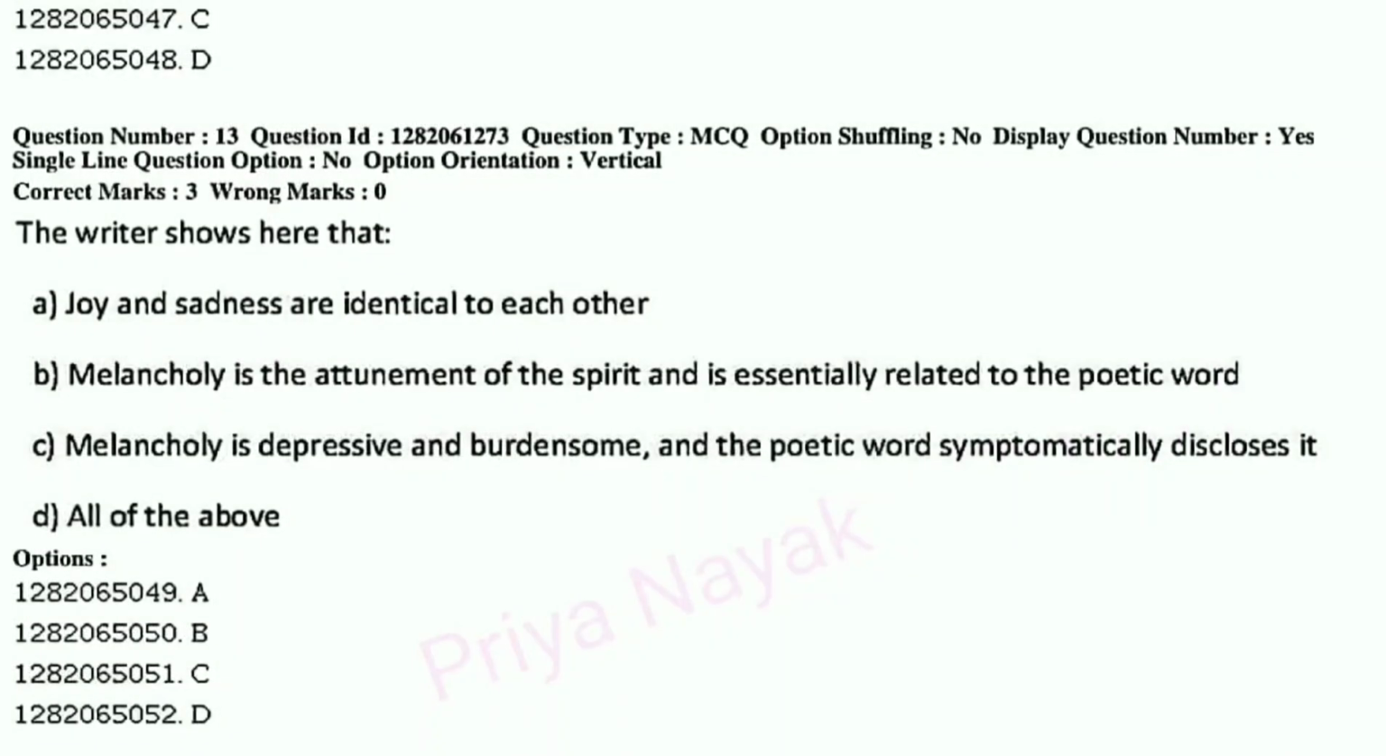Then question number 13. The writer here shows that A, joy and sadness are identical to each other. B, melancholy is the attunement of the spirit and is essentially related to the poetic world. Option number C, melancholy is depressive and burdensome and the poetic world symptomatically discloses it. Or D, all of the above. Here the right answer is option number B.